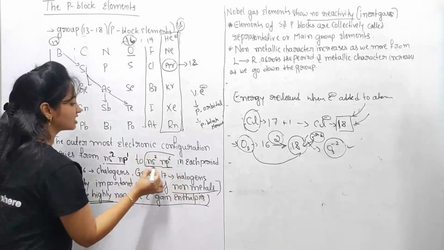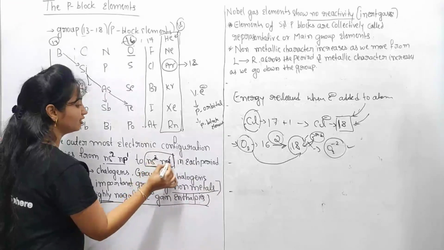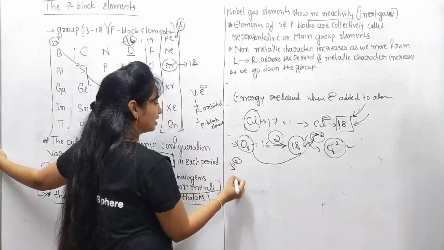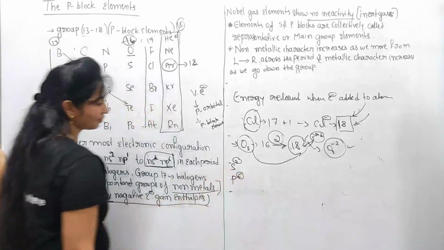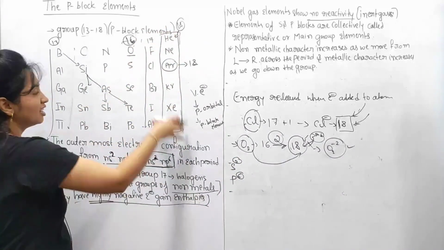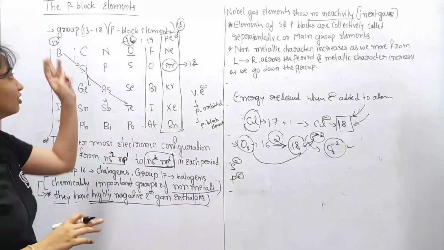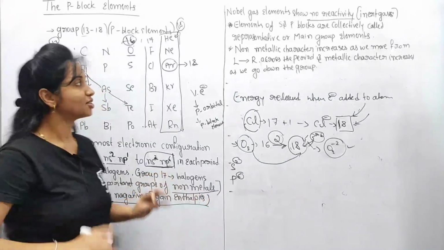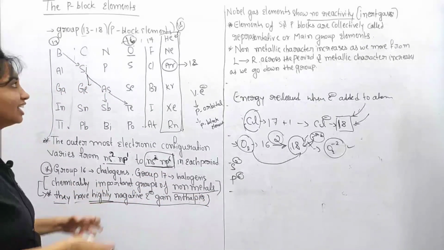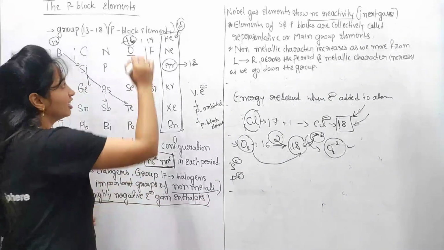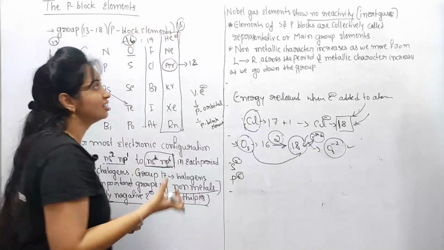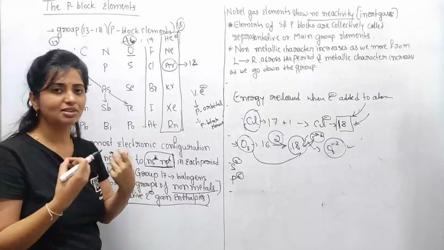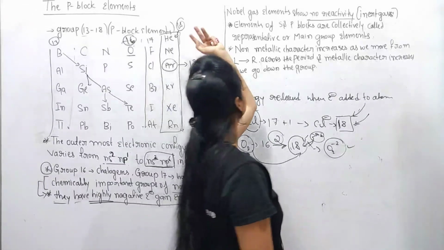Here the noble gases have completely filled orbitals: the s orbital has the capacity of 2 and the p orbital has the capacity of 6, and all of their outermost orbitals are completely filled. By that complete filling of orbitals, it is more stable. So this has very low reactivity, meaning no reactivity.